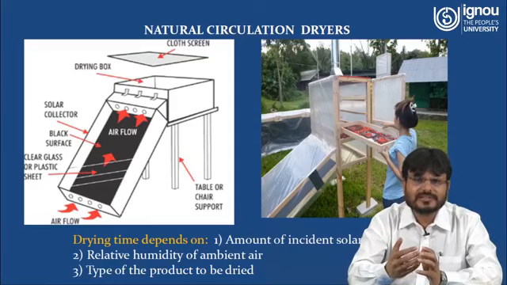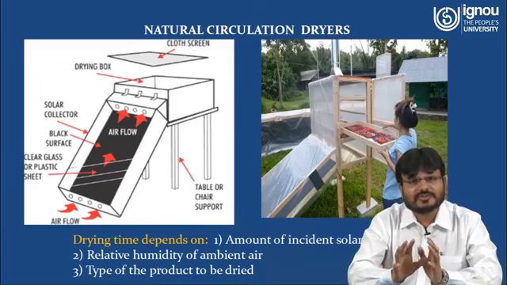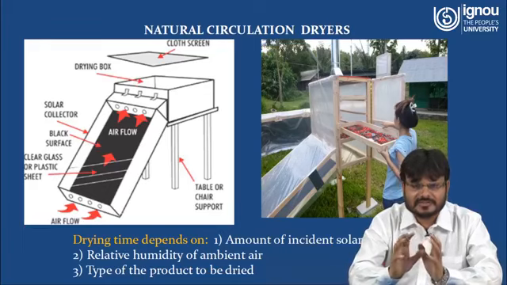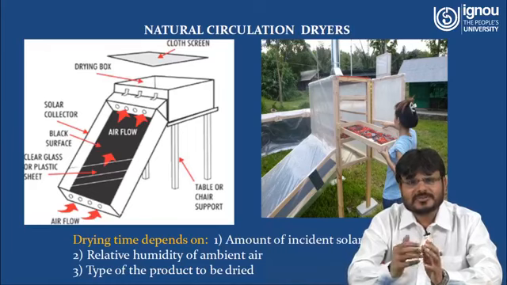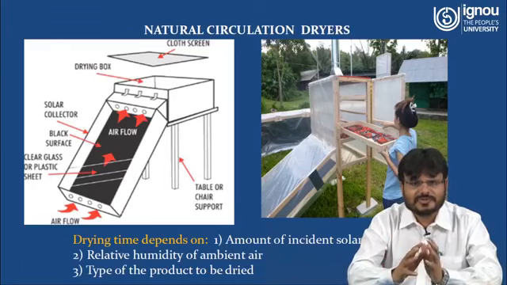So air will flow from the base to the upper part and go into the drying box. In the drying box, crops or chemicals are placed, and this hot air comes in contact with the crop. So the temperature of this drying chamber will increase. If the temperature increases, evaporation will increase. If evaporation increases, that means moisture will be extracted. Whatever is left is the dried product. So this is the basic principle of the natural circulation dryer.